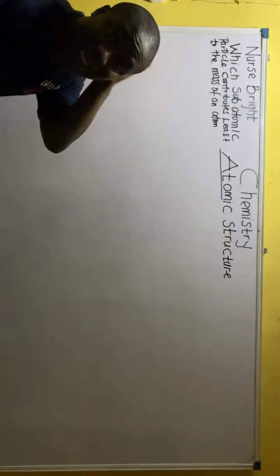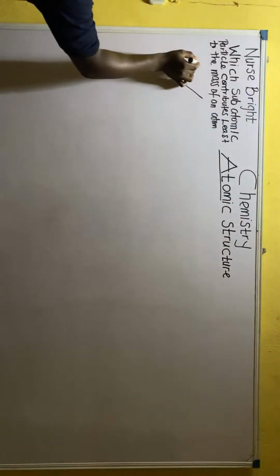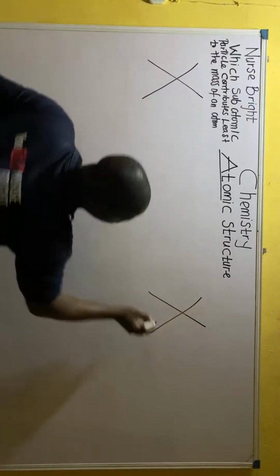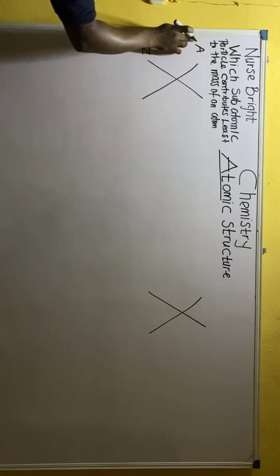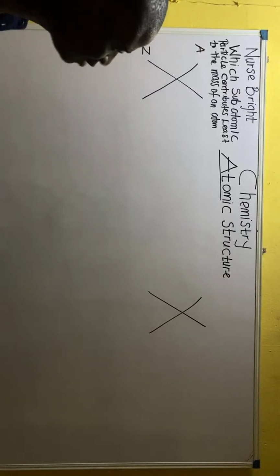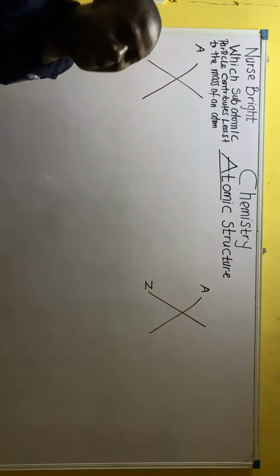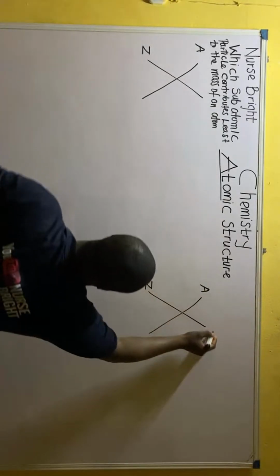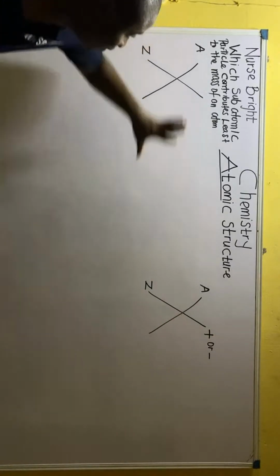Remember, I represented an atom by drawing that circle. An atom can also be represented by doing this as well. Drawing the symbol X, and also here doing the same thing, X. So let's say, for instance, this one that is X, there is A here, and also here there is Z. This thing I just drew is also an atom. It's another way to describe or to represent an atom. Now, I'm still going to do the same, A here and Z here. I know you are not surprised. Both of them, are they not the same? Yes, they are the same for now. But I'm going to alter this by writing plus or minus. So me writing plus or minus, you can see that it's not different from this.